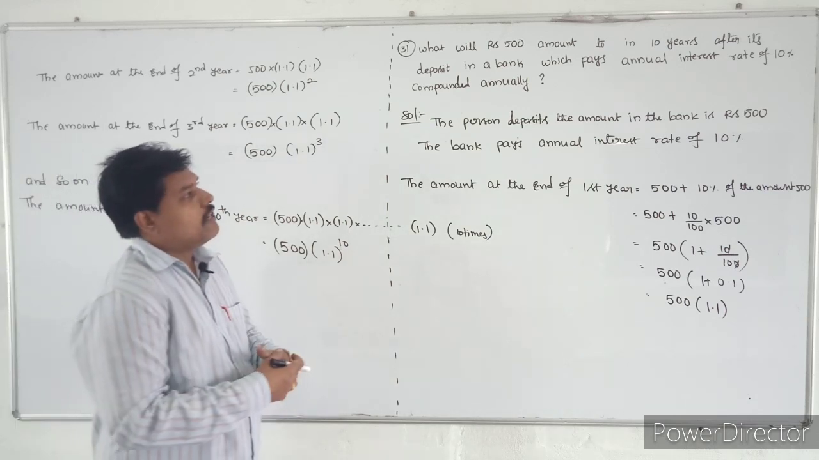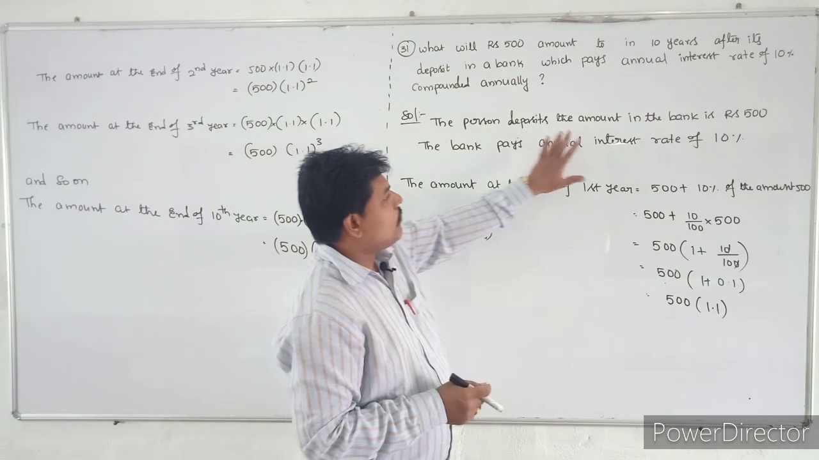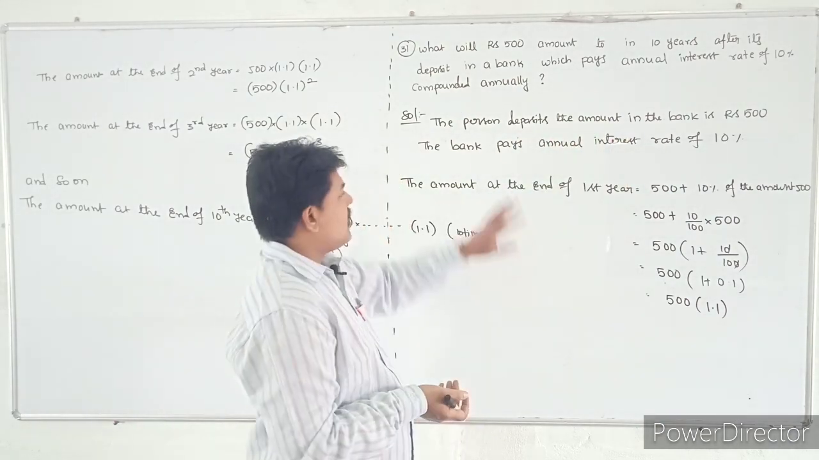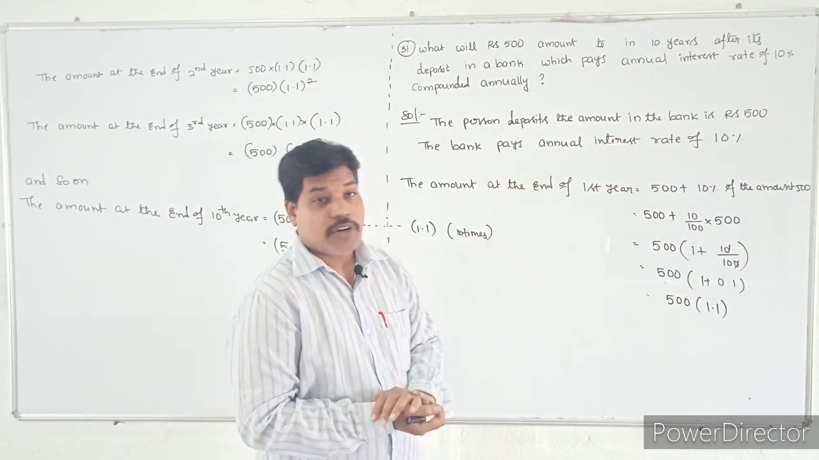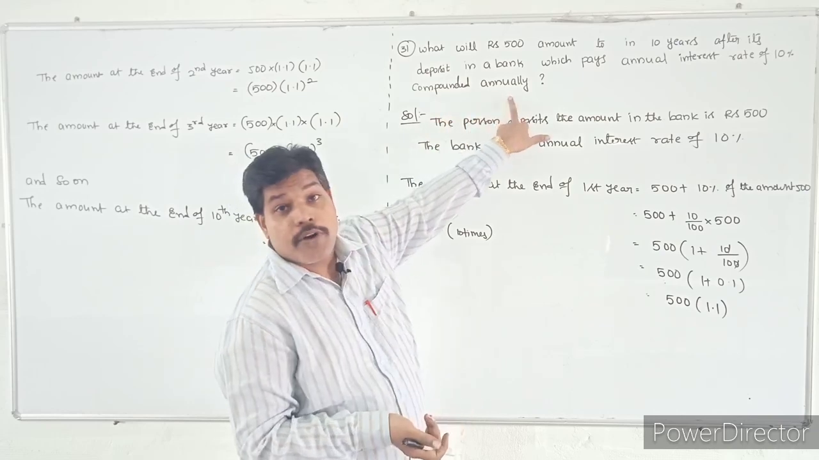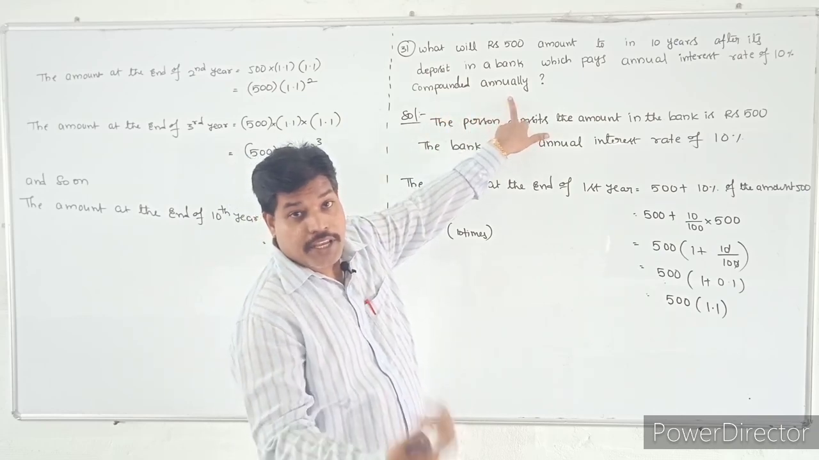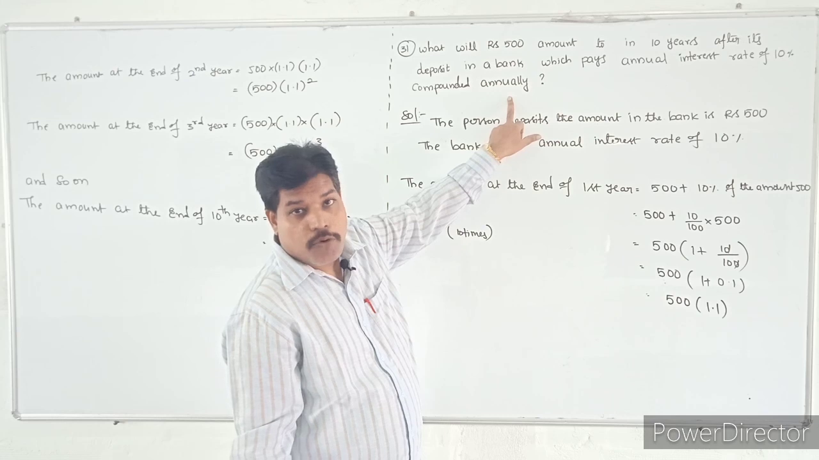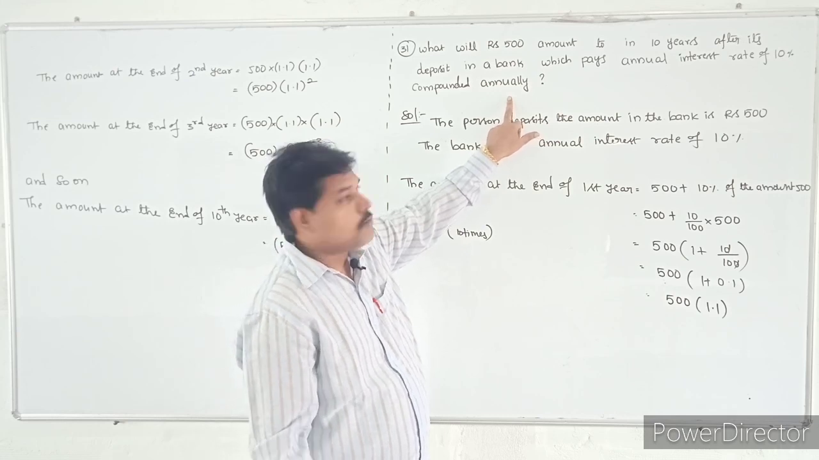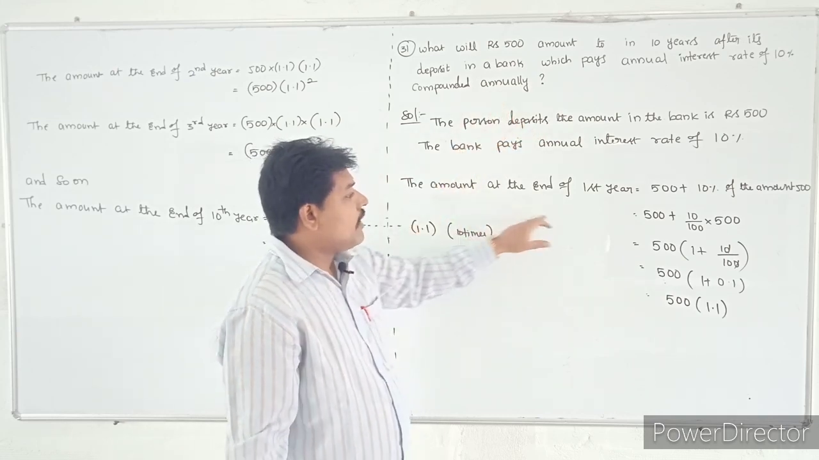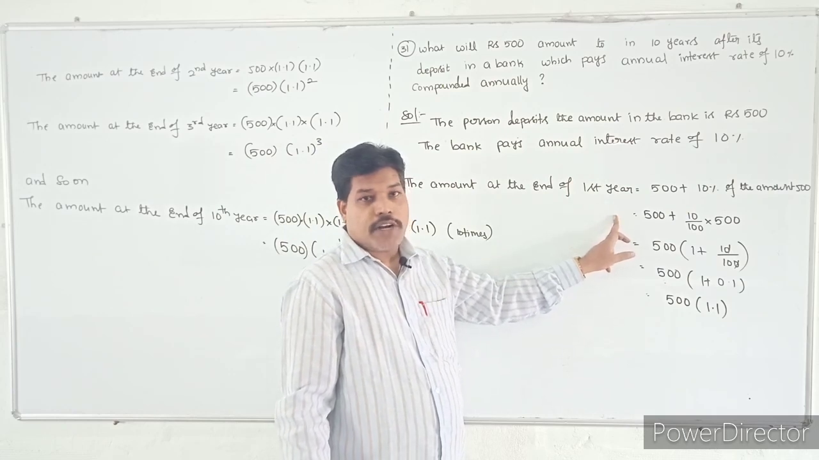See the question once again, students. The person deposits the amount in the bank, 500 rupees, and the bank pays the annual interest of 10%. They are asking the compound interest, that is compounded annually. So you have to calculate the interest with the principal amount. So what is the amount at the end of the first year?